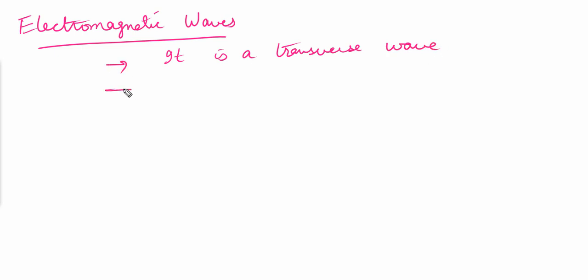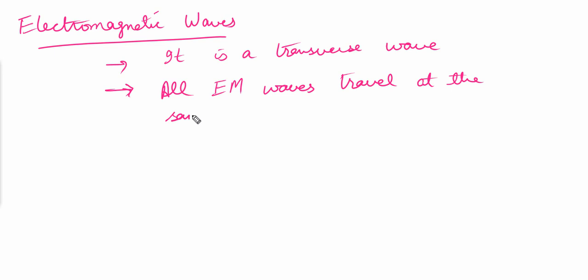and second, all the electromagnetic waves travel at the same speed, that is the speed of light. I'll write EM for electromagnetic. All EM waves travel at the same speed, that is 3 times 10 to the power of 8 meters per second.